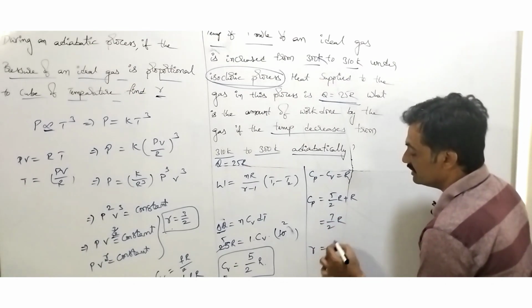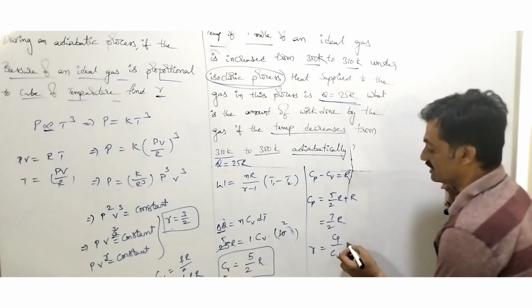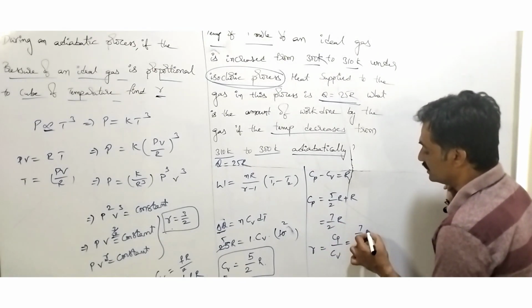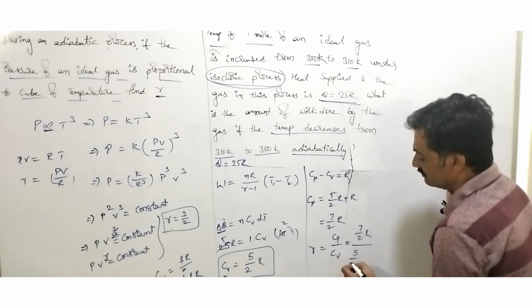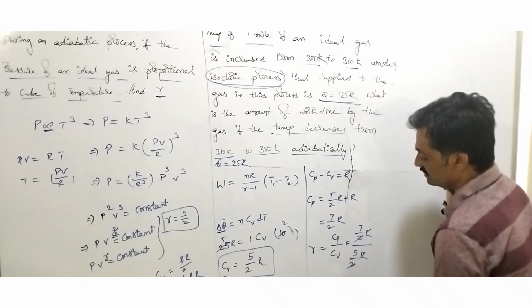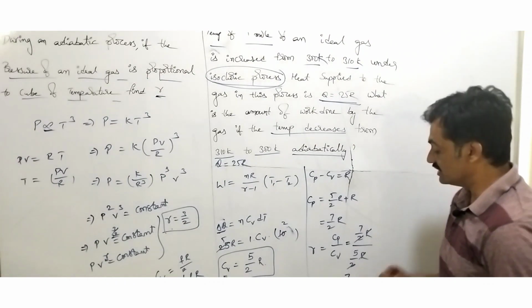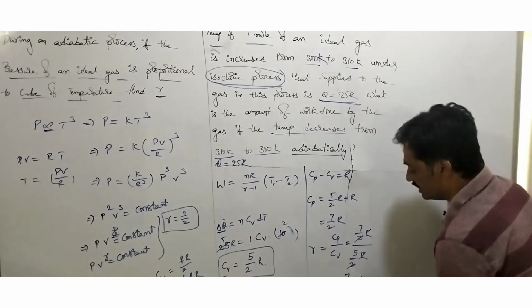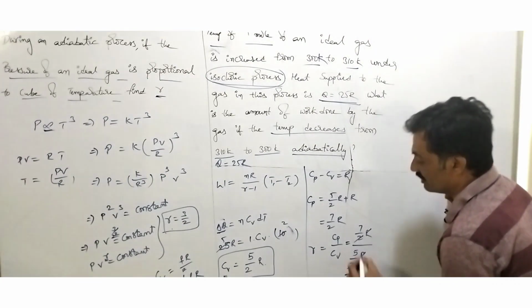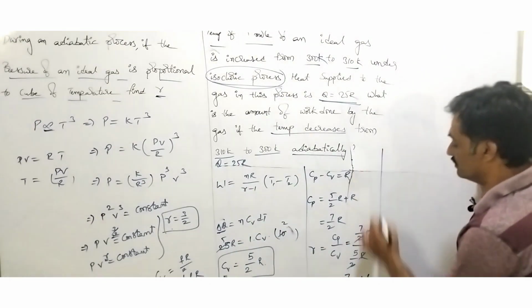Now the value of gamma can be represented as C suffix P by C suffix V, which is nothing but 7 by 2 R divided by 5 by 2 R. So 2 gets cancelled and R gets cancelled. So here we get 7 by 5. So 5 ones are 5, remaining is 2, 5 fours are 20. Then the value of gamma is 1.4. By considering this, now we are going to find out the work done.